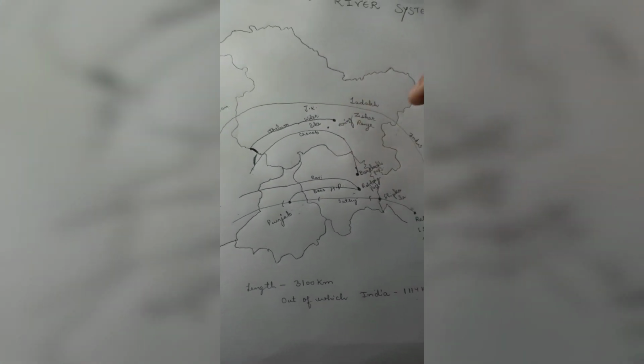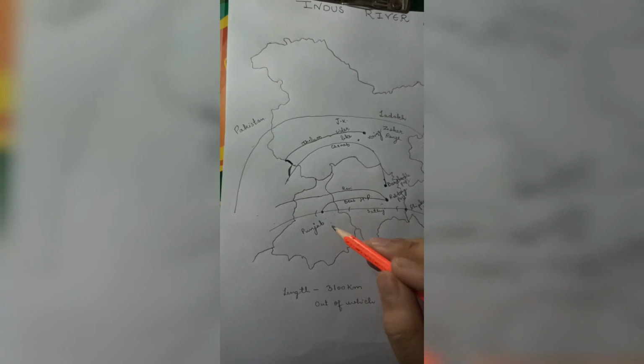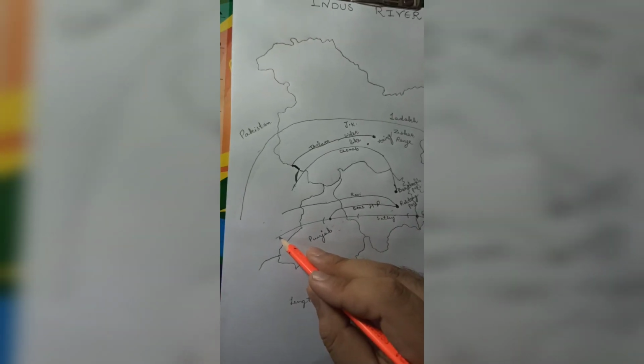Now, for a short revision, let's talk about all the tributaries. Firstly, we talk about the Satluj River, which originates from Rakastal. From the Shipkila Pass, it enters into India and enters Himachal Pradesh. From Himachal Pradesh, it goes into Punjab. From Punjab, it goes into Pakistan.